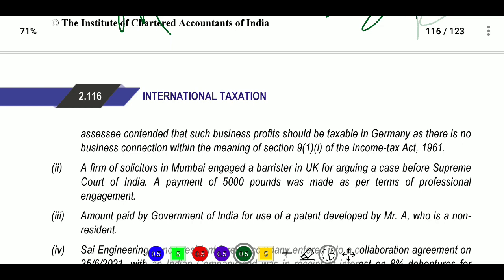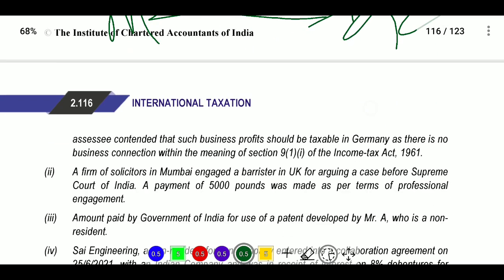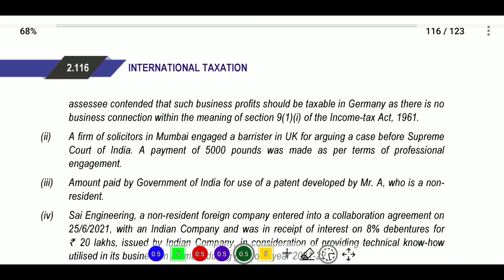Whatever the amount they are paying, technical amount is being paid. So it is paying to a non-resident company, an outside company, which does not have a permanent establishment in India. So the business profit should be taxable in Germany and there is no business connection with India. So it is not taxable here and it will be taxable in Germany. They are telling like that.